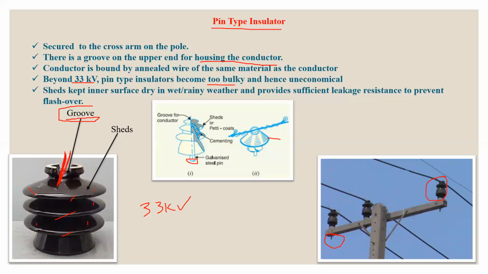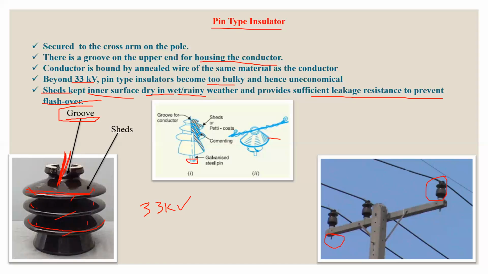This is called sheds. And these sheds are very useful. These sheds keep the inner surface dry in wet and rainy weather conditions, and so provide sufficient leakage resistance to prevent flashover. Flashover or puncture.